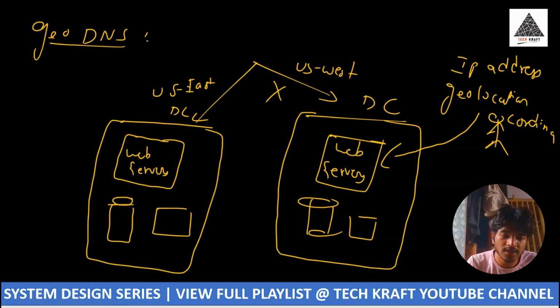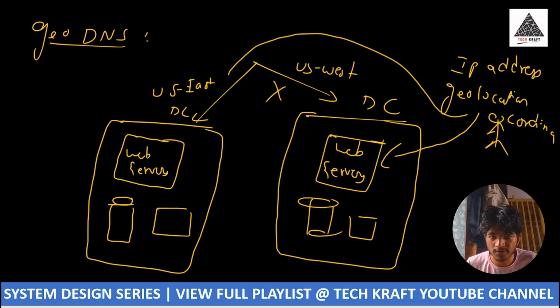So in that situation, the request will be routed to the US East data center. In this GeoDNS we have to keep a few points in mind, like the traffic should be redirected to the correct data center.